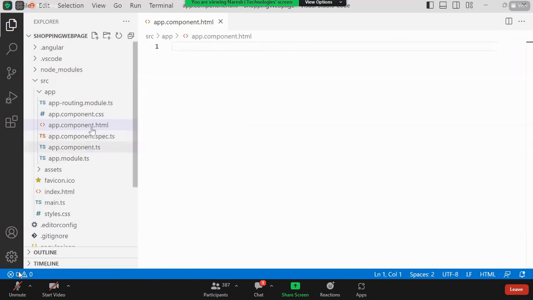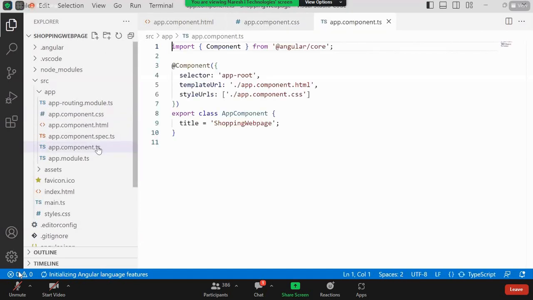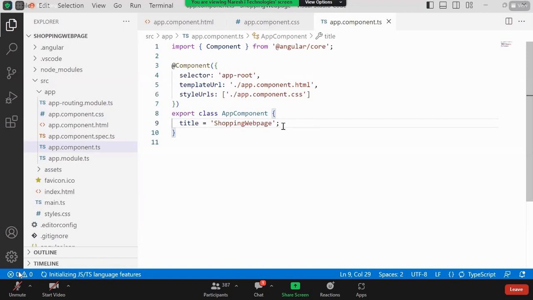The app component CSS is empty. In the app component TS, we have a title, but even that title is not required for me. I'll remove everything. Okay. I hope this is clear for all, right? Yes or no? Hello?